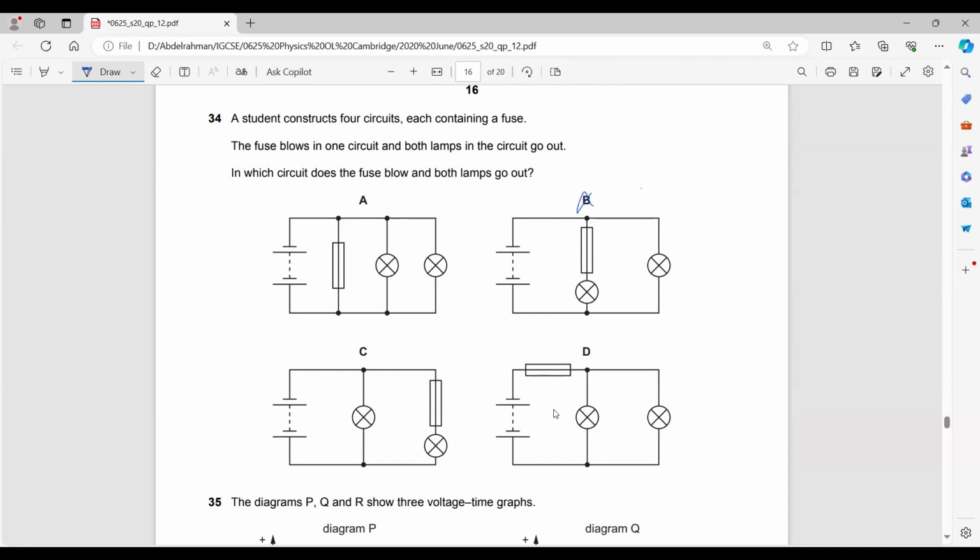Definitely not B, because B would affect only this lamp, and definitely not C, because in C the fuse would affect this lamp only, and definitely not A, because the fuse would do nothing in this case. So the only answer would be D. When the fuse blows, both lamps would go out in this case.